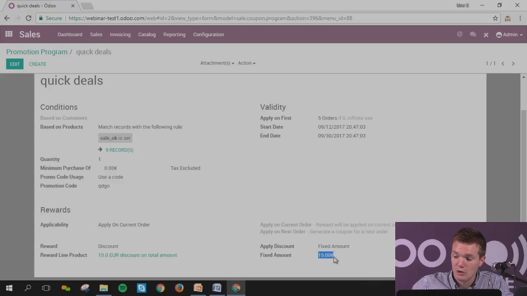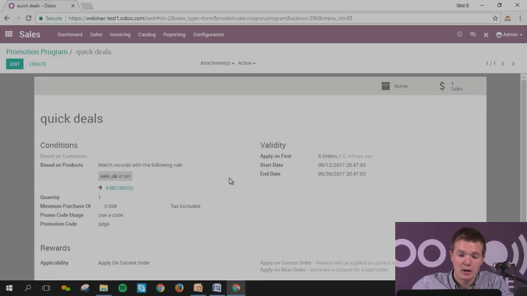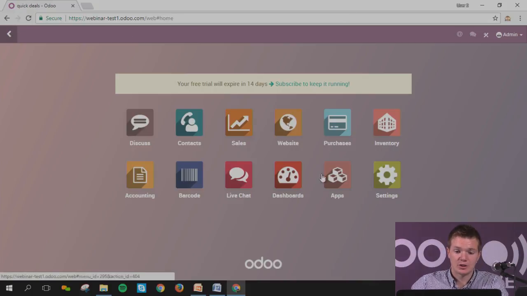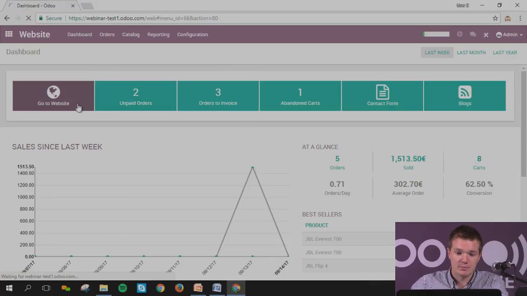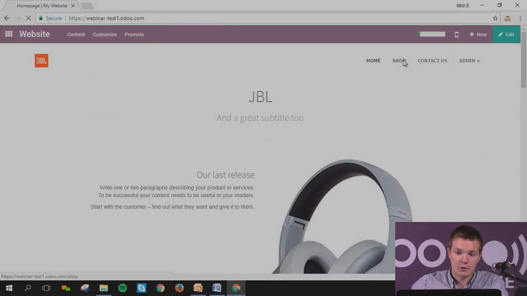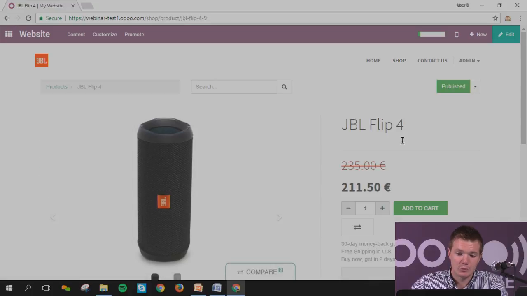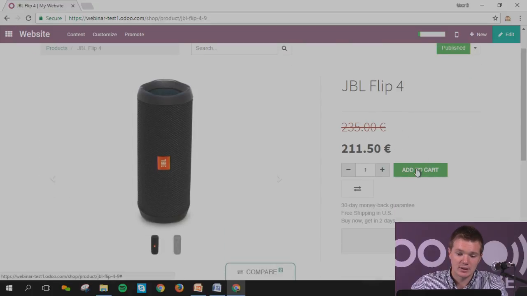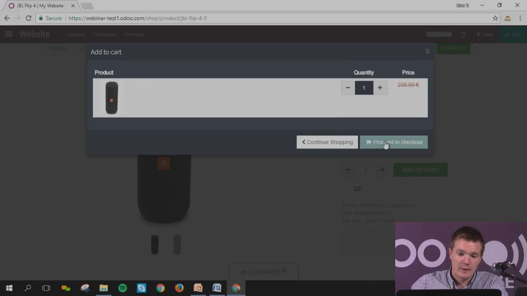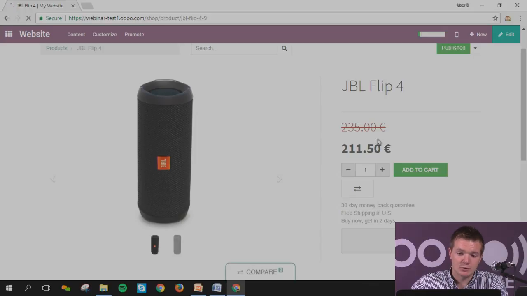So what I will do here, let's imagine I make an order with this specific promotion code, Quick Deals Go. I'm the customer, going to the website, going to the shop. I'm buying the JBL Flip 4 with the discount price list, adding it to my cart. I'll go a bit quicker because we've done that already.